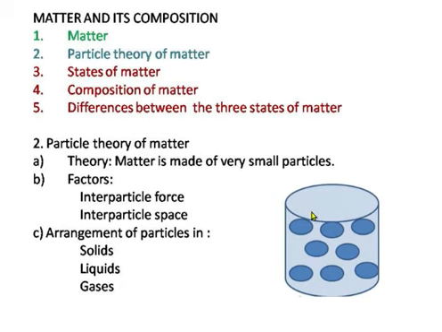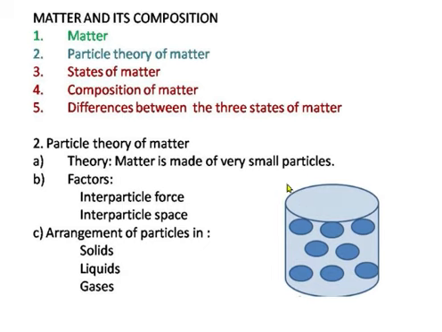But a stage will come when the small piece cannot be broken. It cannot be broken by any physical method. So that smallest piece is the atom which cannot be broken.